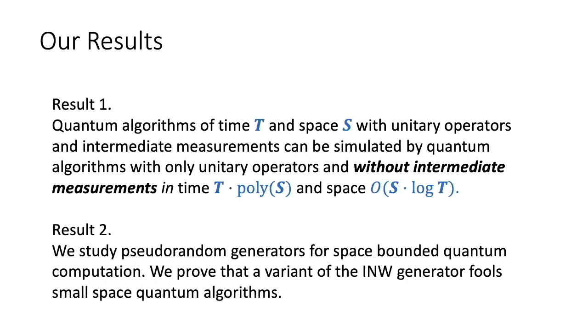So here are our results. Our first theorem is that quantum algorithms with unitary operators and intermediate measurements can be simulated by algorithms with only unitary operators and without intermediate measurements using very little overhead in time and space. More precisely, if our original algorithm was of time t and space s, we show a simulation in time t poly s and space s log t. In other words, we give a version of the principle of deferred measurements that is both space efficient and time efficient.